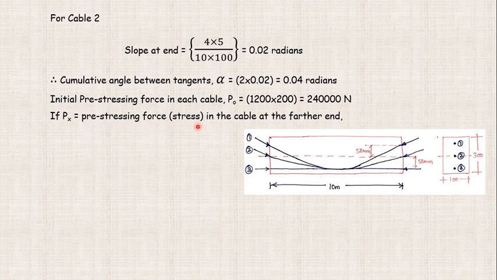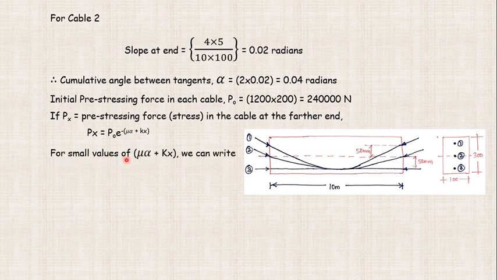Px is the pre-stressing force in the cable at the farther end, which we take at the mid span. So now Px is equal to, in the frictional formula, Px equals P naught into e raised to minus of (mu alpha plus k x). This we can find in IS 1343, the friction for post-tensioned members. So for small values of mu alpha plus kx, this is very small. Small means not very large.